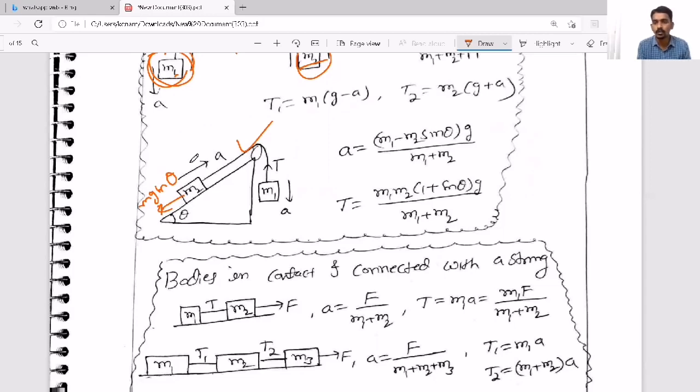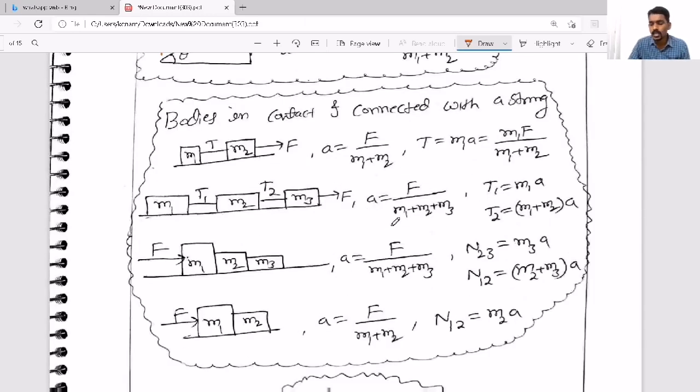Same thing: total weight going down minus total weight going up. But here, as the body is on an inclined plane, you should not take the total weight. You have to take the weight component that is along the inclined surface.